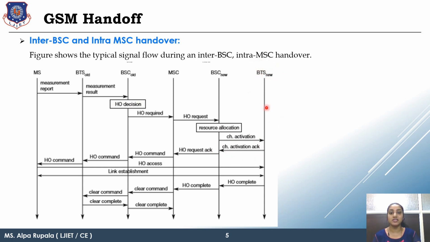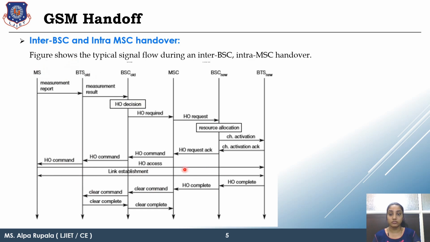Suppose the BTS sends a positive acknowledgement to the BSC. Now BSC will acknowledge the MSC. Now MSC will send the handover command to the relevant BSC and BTS and directly to the MS. Now the handover command is there.